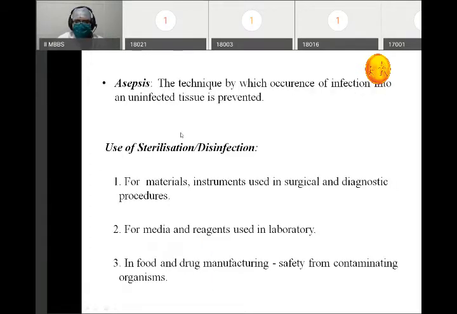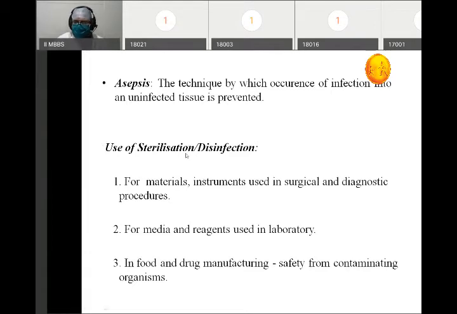What is asepsis? It is the technique by which the occurrence of infection into an uninfected tissue is prevented. This process is called asepsis. This is the same process which we follow in the OT, where we prevent the occurrence of infection into an uninfected tissue.